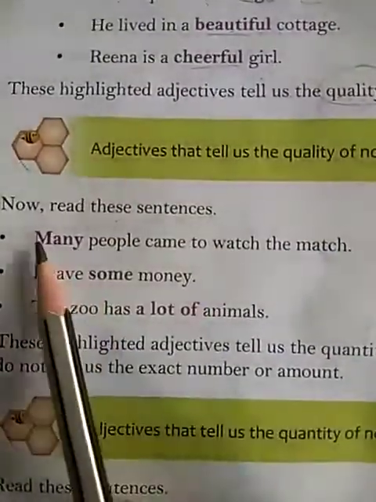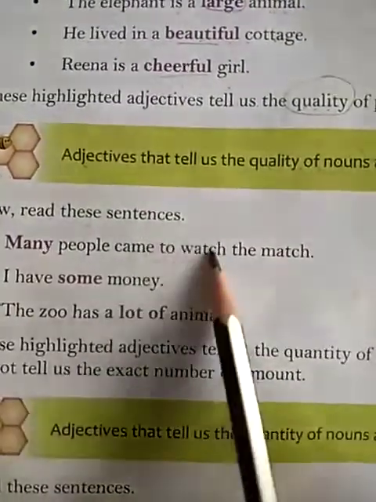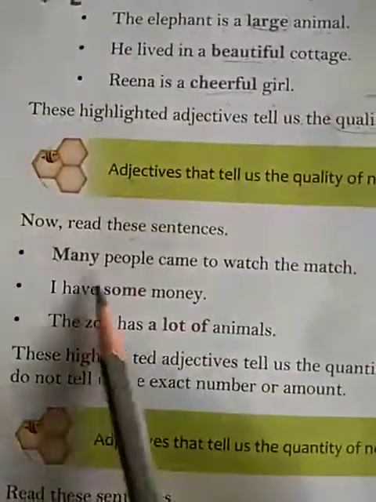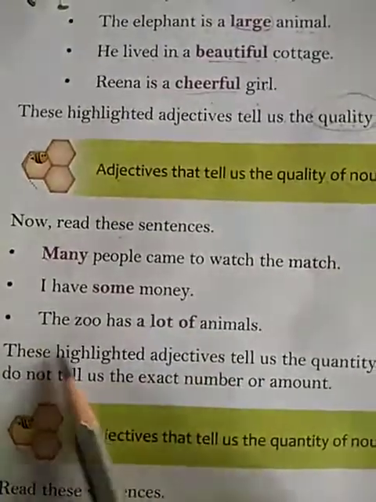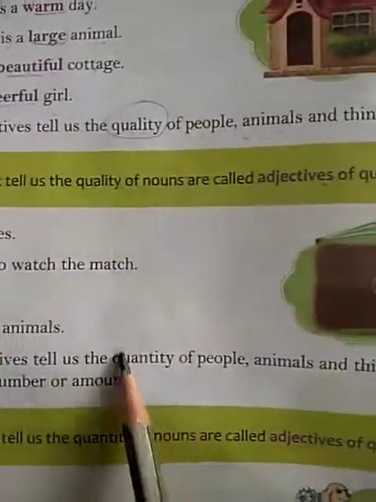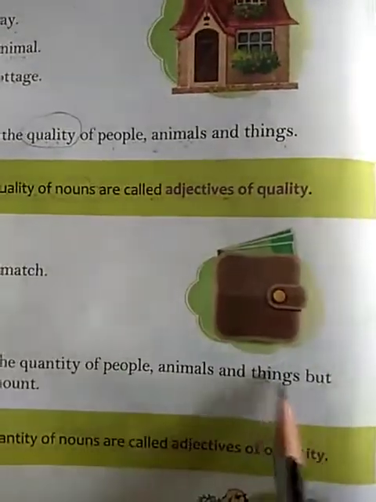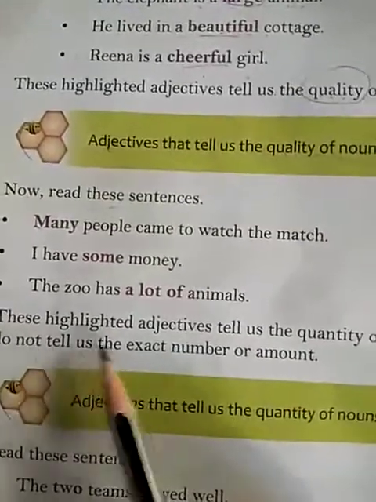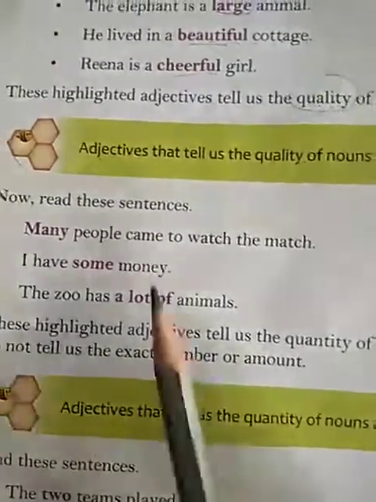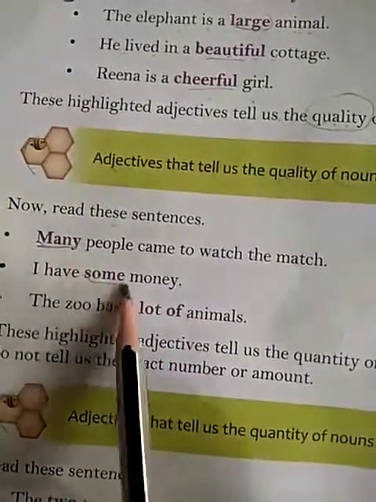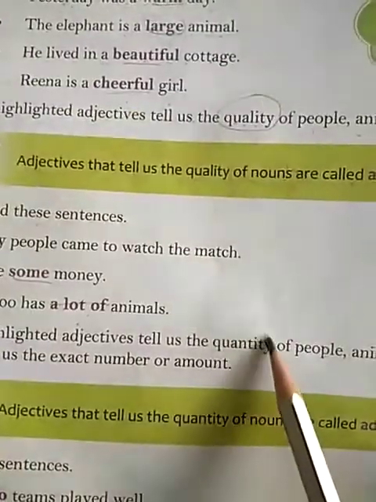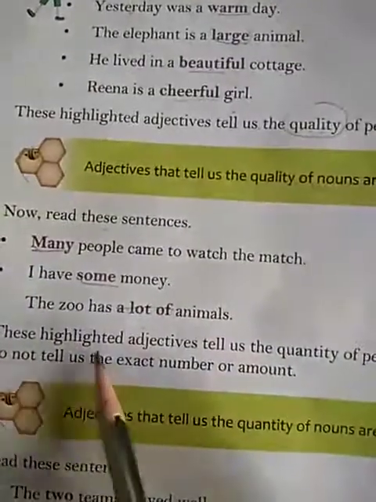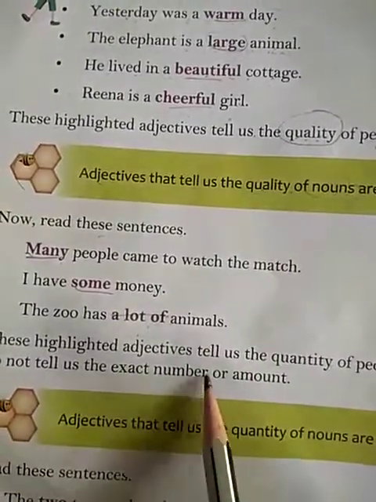Now read these sentences. First one, many people came to watch the match. I have some money. The zoo has a lot of animals. These highlighted adjectives tell us the quantity of people, animals and things, but do not tell us the exact number or amount. So in these sentences some words are highlighted. Now these words tell us the quantity, means the amount of the people, animals and things, but they are not telling about the exact number of the particular noun.